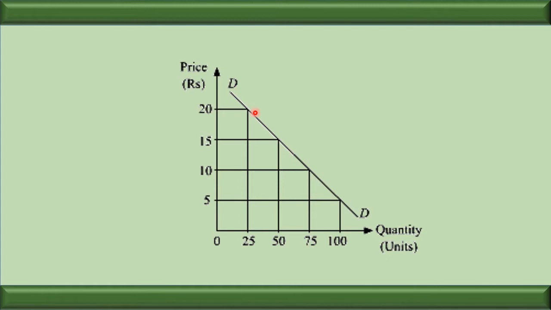The graphical representation is this one. The graph shows that the demand curve is sloping down from left to right. When the price is 20, the demand is 25. When the price decreased to 15, the demand increased to 50. When the price further decreased to 10, the demand increased to 75. So we can see that one variable is decreasing and the other is increasing. So demand is showing the inverse relationship, a downward sloping graph.